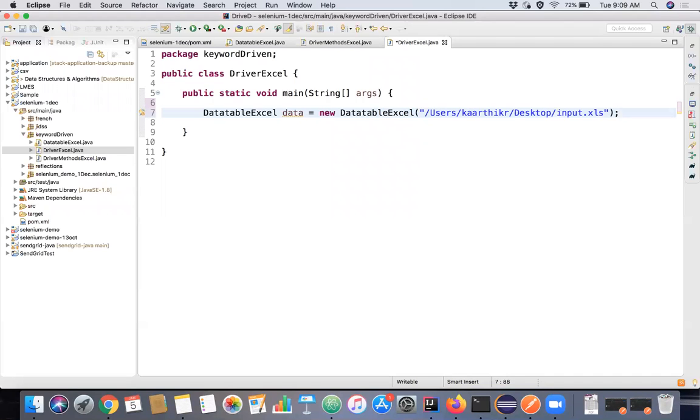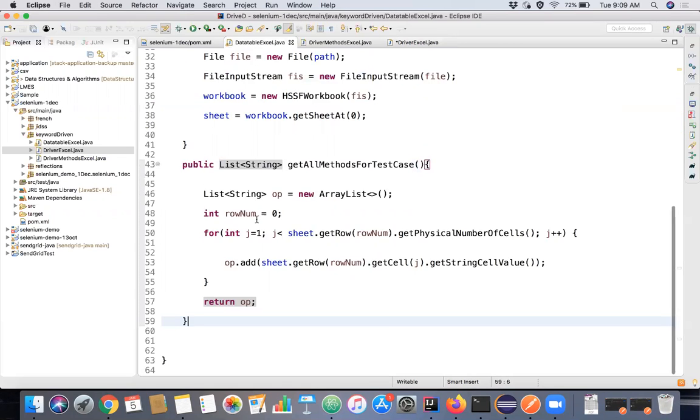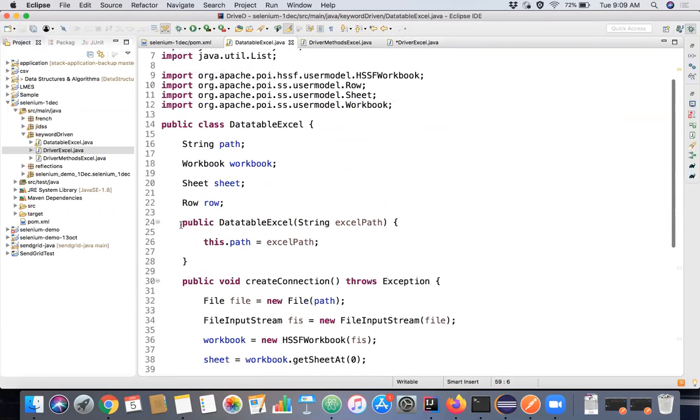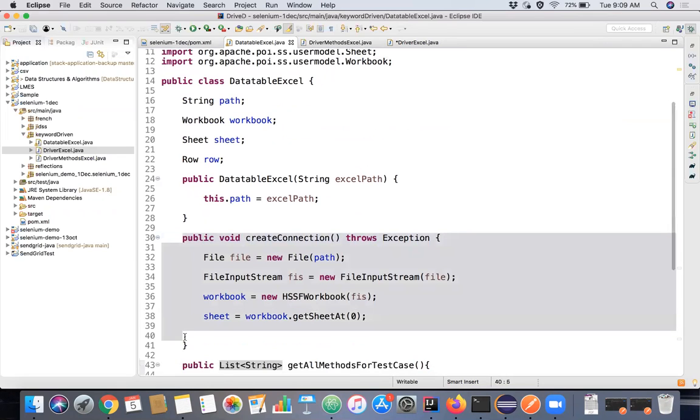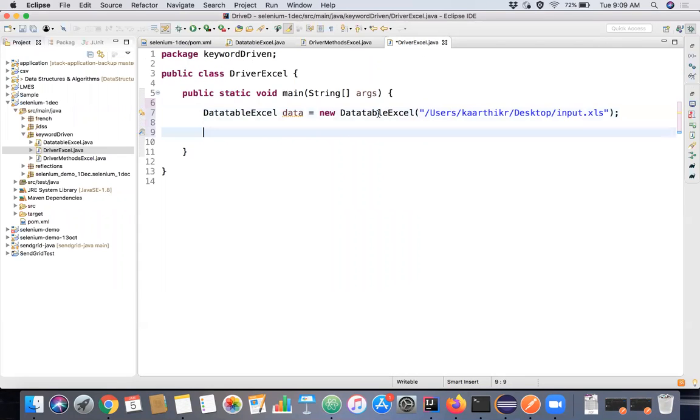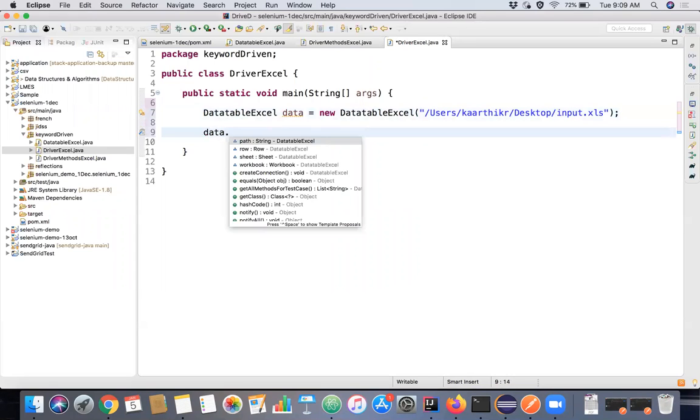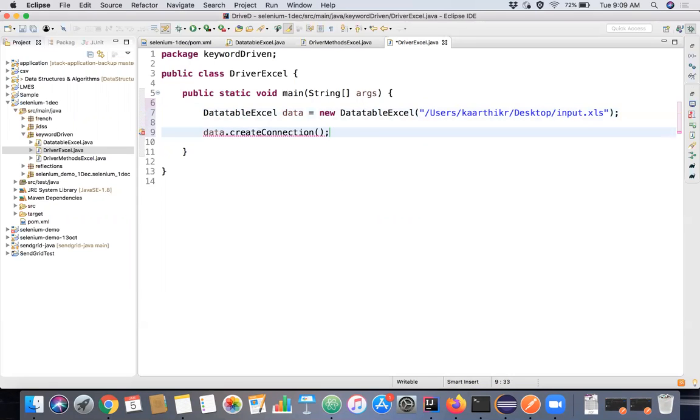To initialize this workbook and worksheet, we have done all the hard coding and all the important things inside this method itself. So it's very easy, right? Now we just have to give data.create connection. That's it. It will throw an exception. It's so simple. That's the importance of framework, modularity and code reusability, right? It's very easy for us to understand now, and we don't have to repeat the code everywhere to read the Excel and initialize it.